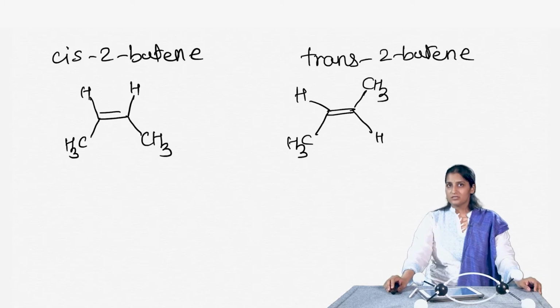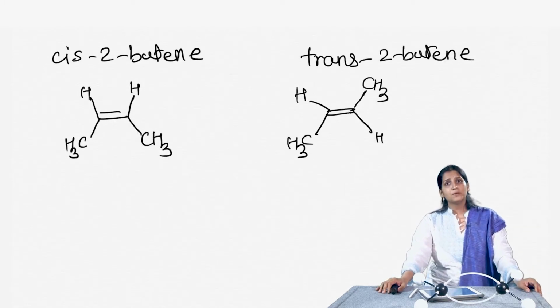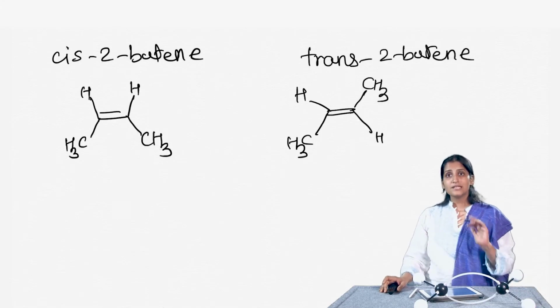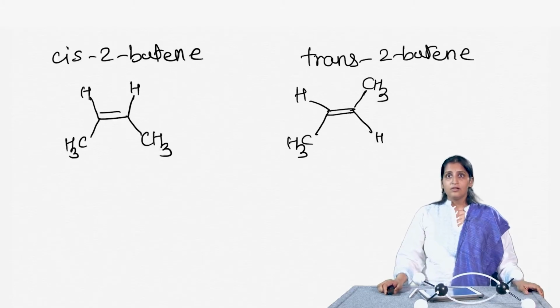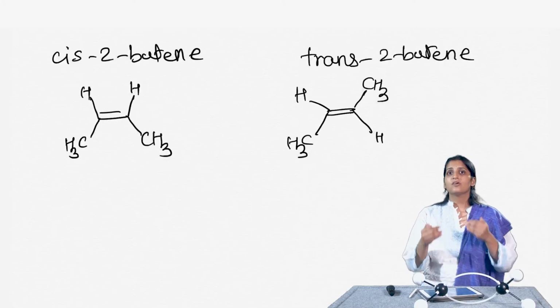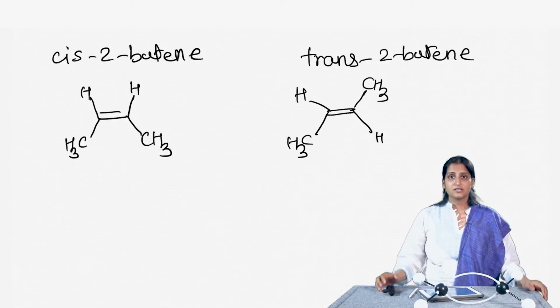Here is one more thing about cis and trans nomenclature. As long as each of the sp2 carbons of an alkene is bonded to only one substituent, we can use the terms cis and trans to designate the structure of an alkene. If the hydrogens are on the same side of the double bond, it is cis. If they are on opposite sides of the double bond, then it is trans.